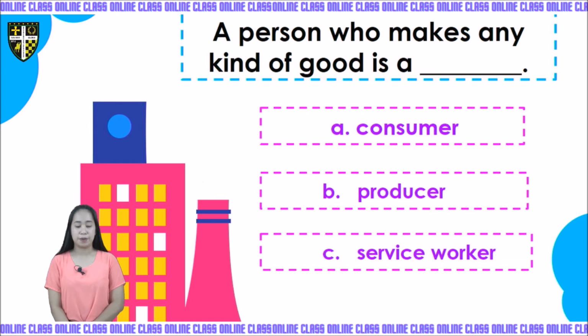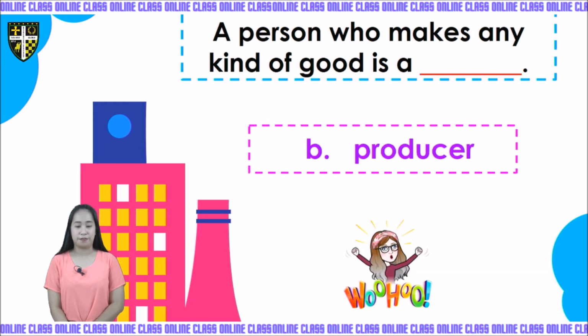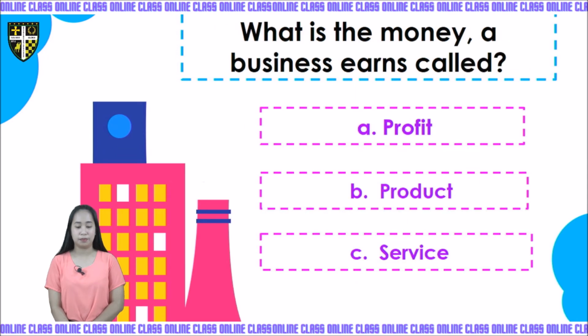A person who makes any kind of good is a blank. Is it A, consumer, B, producer, or C, service worker? Very good, it is letter B, producer. What is the money a business earns called?